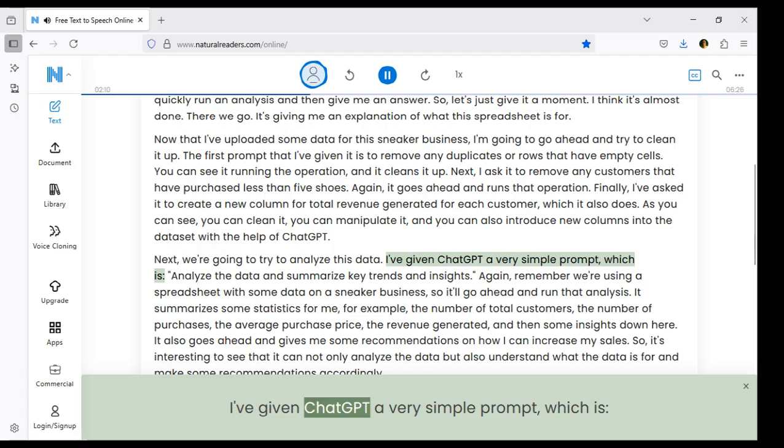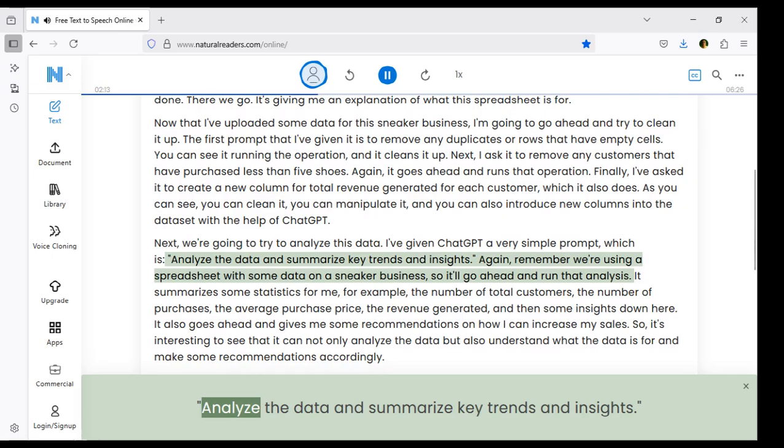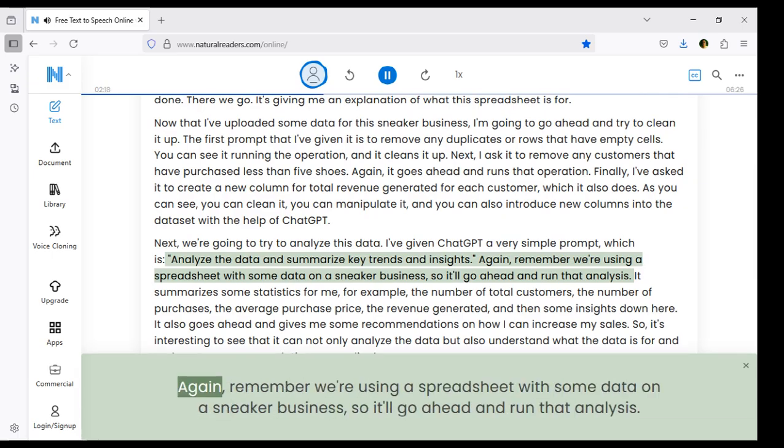I've given ChatGPT a very simple prompt, which is: analyze the data and summarize key trends and insights. Again, remember we're using a spreadsheet with some data on a sneaker business, so it'll go ahead and run that analysis.